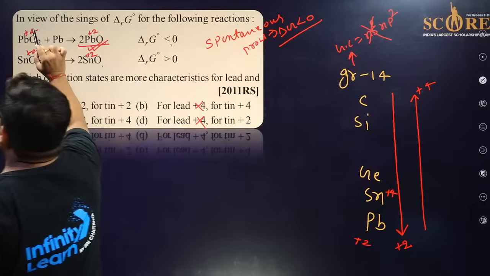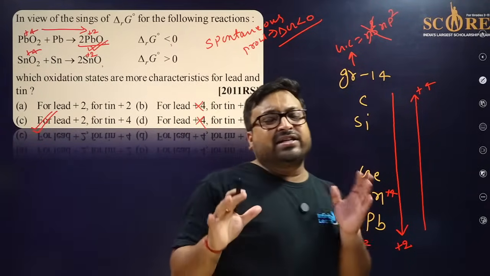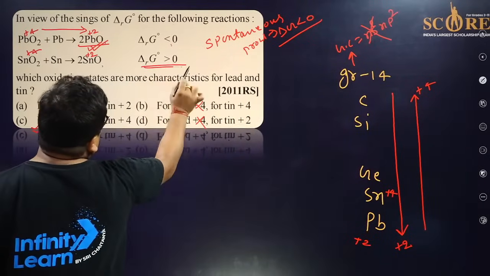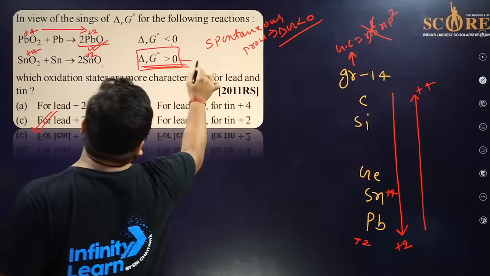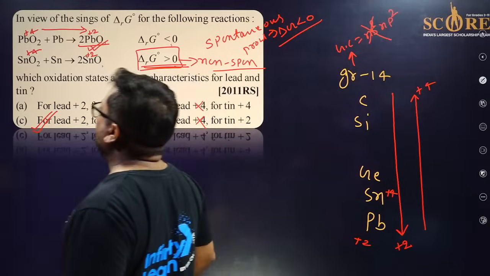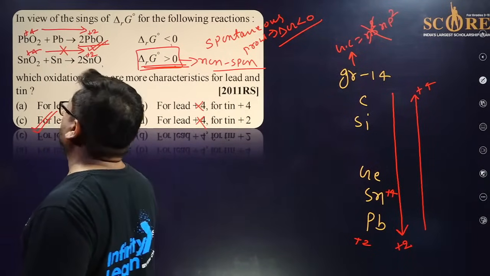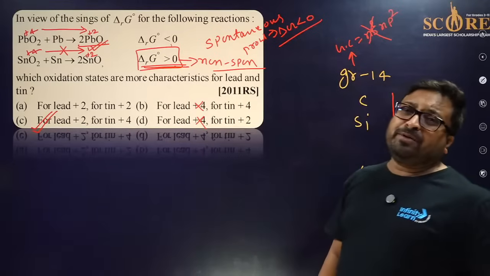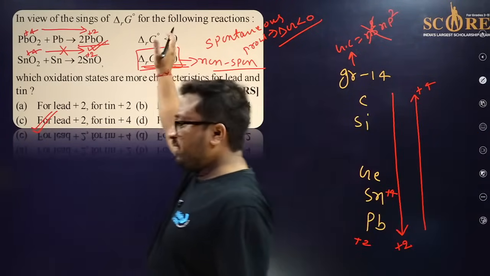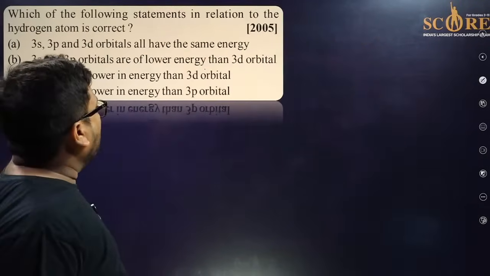It means lead wants to go from +4 to +2. Okay, means lead is more stable in the +2. Now in this case delta G is greater than 0, so this is non-spontaneous. So +4 to +2 it doesn't want to go. So if somebody does not know the inert pair effect, he can also answer by thermodynamics. Cool, very easy.